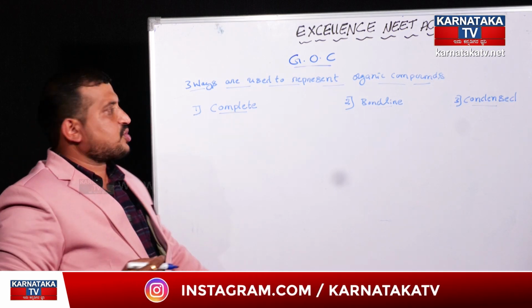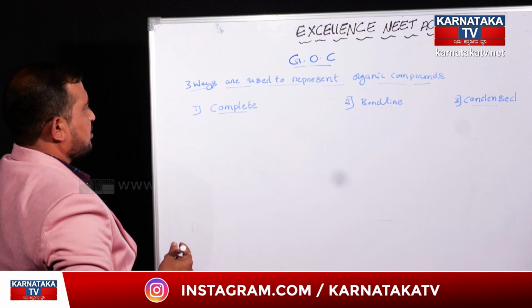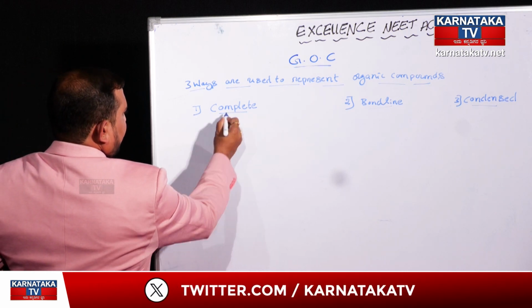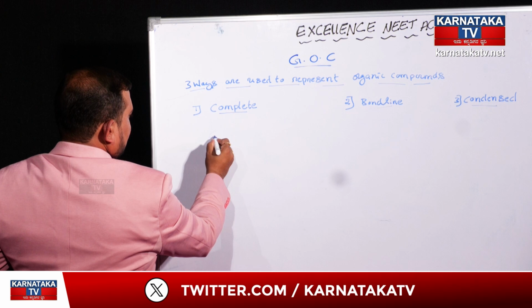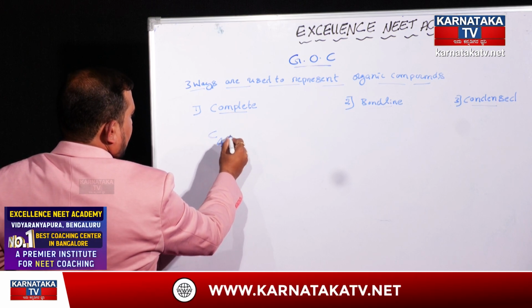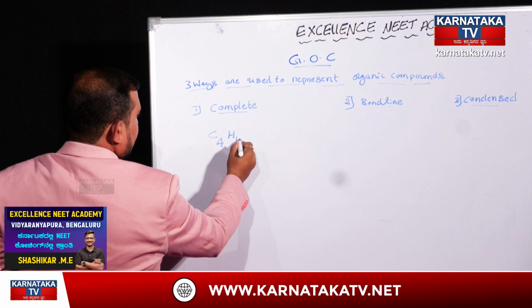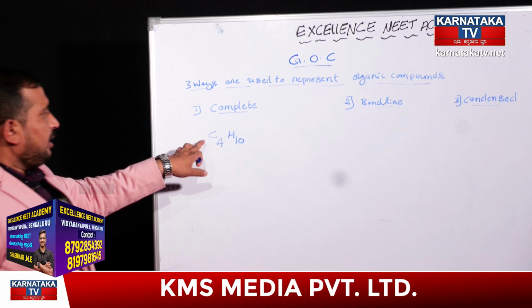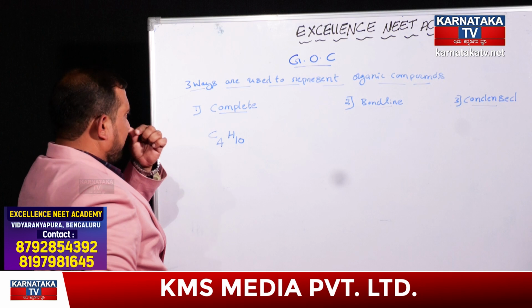First and foremost, what all structures we have studied in our 10th standard. If it is the complete structure, I will write down the structure of C4H10, butane. Here butane has 4 carbon atoms.